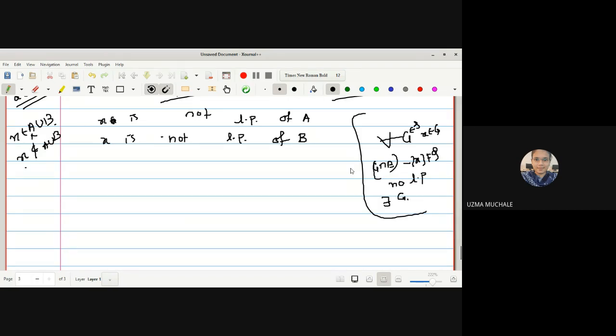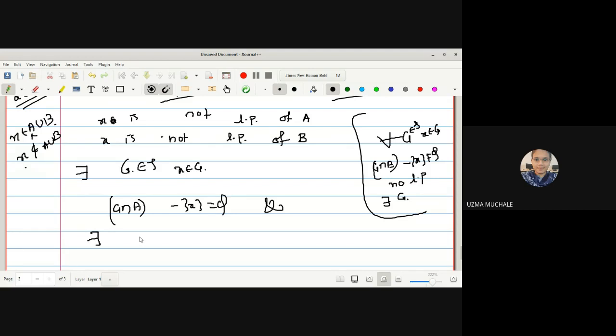I have to now use the definition of not a limit point, which means that there exists an open set G which contains the point X such that G intersection A minus singleton X is the empty set. And what is another possibility?